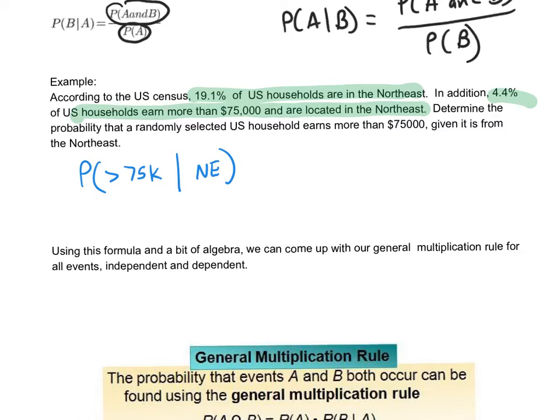So if I use the formula, this is going to be the probability someone earns more than $75,000 and is from the Northeast divided by the probability someone is from the Northeast.